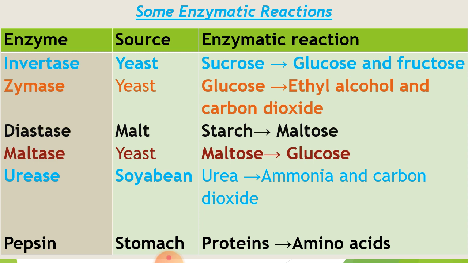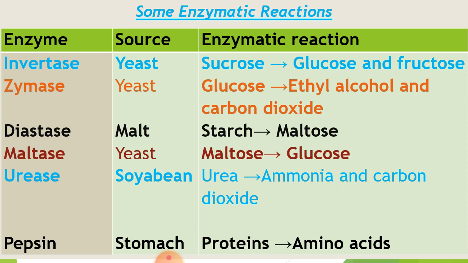Next enzyme, diastase. Again, the -ase indicates an enzyme. Its source is malt. Here starch is broken into maltose. Then one more enzyme is maltase. This maltase is again obtained from yeast. Here maltose breaks into glucose.